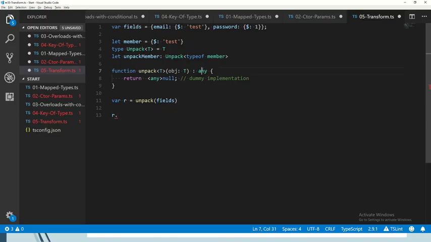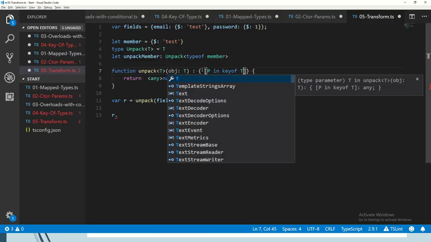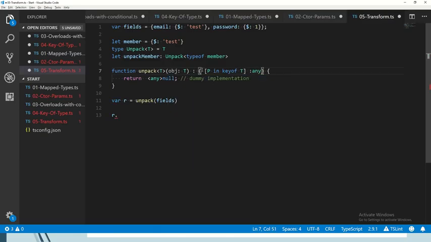Okay, so let's do a first approximation of this. What could be better? Well, we could at least keep the field names. So we could say here that P in keyof T, it's going to be of type any because it's not going to be of the same type because that's what we're doing. And at least now we have something. It's a bit better. We have email and password, although they're of type any. And again, I hate any, and so should you.